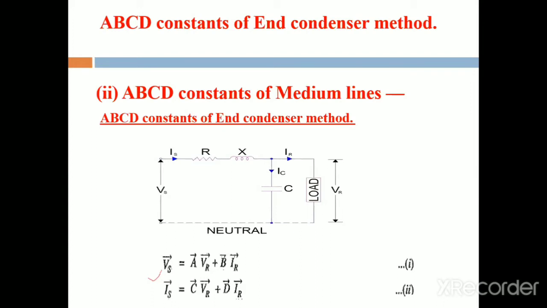Depending upon the capacitance connections, the medium transmission line is divided into three parts, which we already studied in the last classes: the end condenser method, nominal T method, and nominal pi method. We already studied the voltage regulation and efficiency formulas for each method. Now, in the present class, we derive the ABCD constants for the end condenser, nominal T, and nominal pi methods. First, coming to the ABCD constants of the end condenser method.